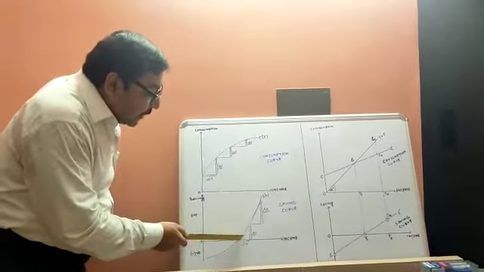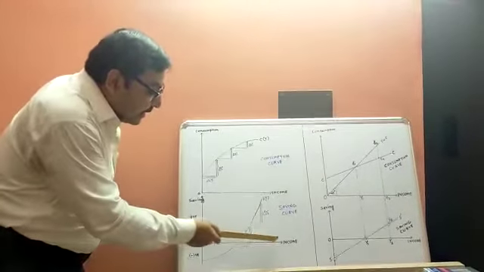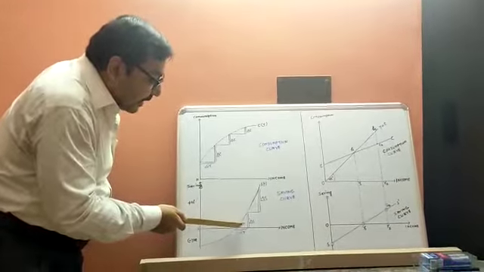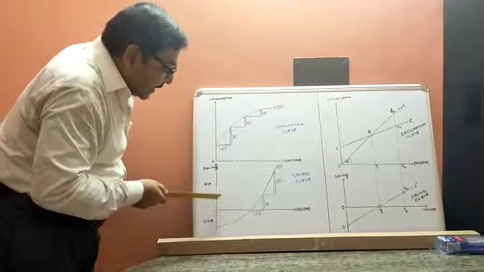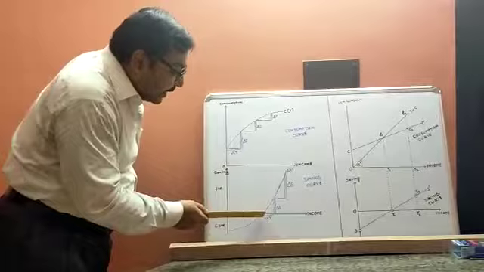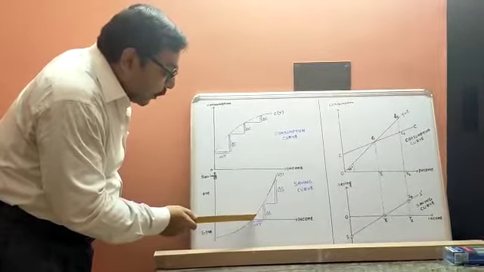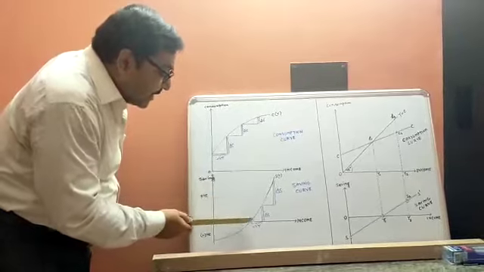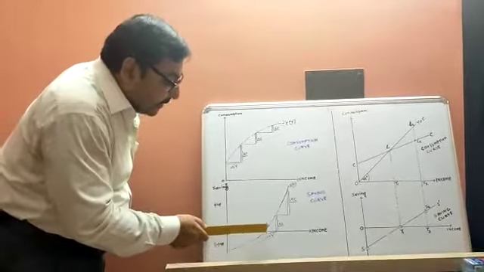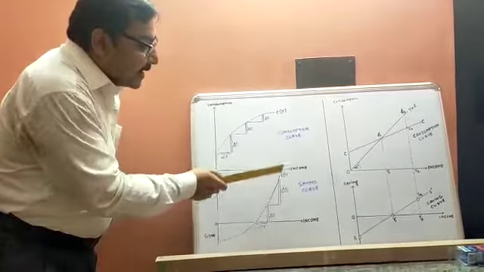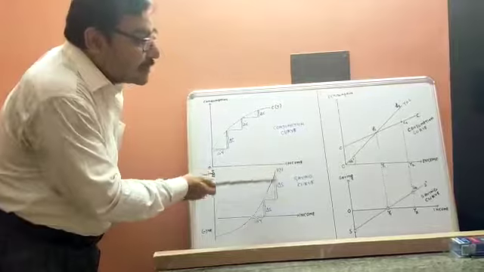Savings may be 0 when the savings curve cuts the axis. In the x-axis we are measuring income. When it cuts the x-axis, that means y is 0. What are we measuring in the y-axis? Savings. So when the savings curve cuts the x-axis, y is 0, which means savings becomes 0 here. So savings may be negative, savings may be 0, and after that savings is positive. When the curve is above the axis, savings is positive.